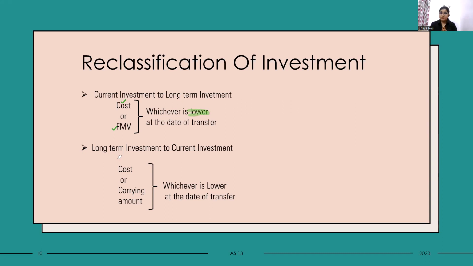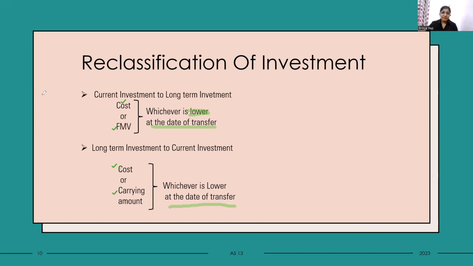If a long-term investment that we bought a property to hold for more than 12 months, but due to some sudden reasons we need to sell it out before even achieving 1 year, it is classified as current investment. In that case, cost or carrying amount, whichever is lower. But we will recognize cost or carrying amount, whichever is lower, at the date of transfer, not at the date of year end. We need to look at the date on which we are transferring the investment. At that date, we need to look at the value of the investment.